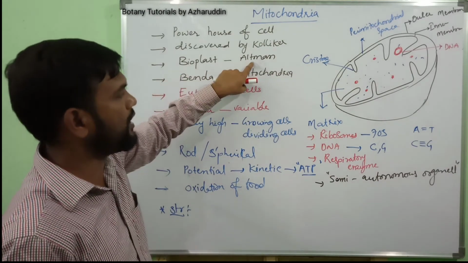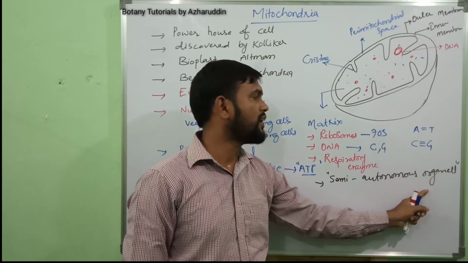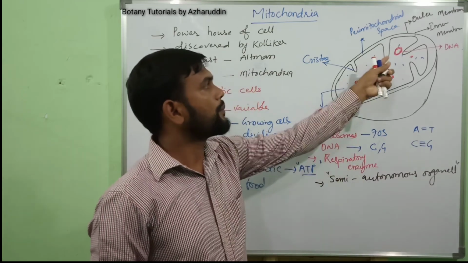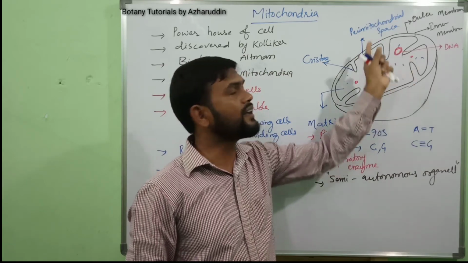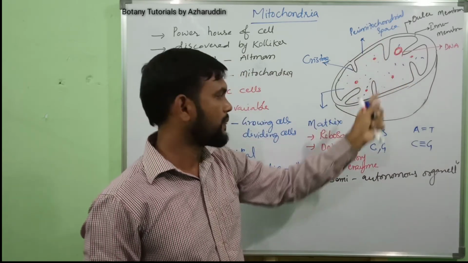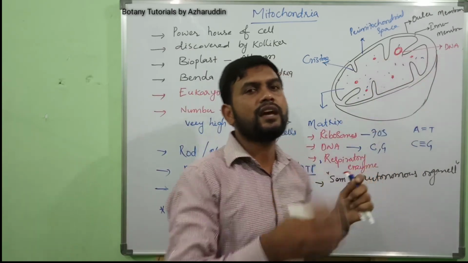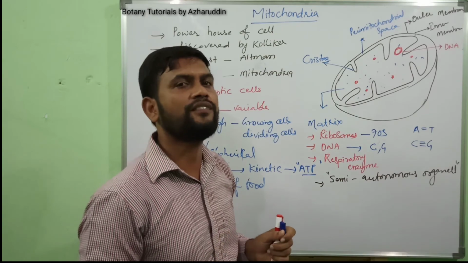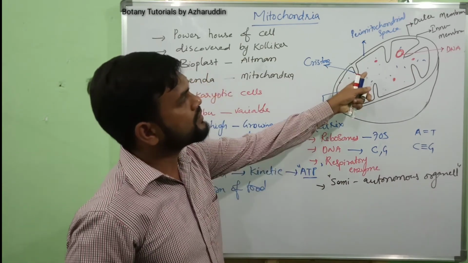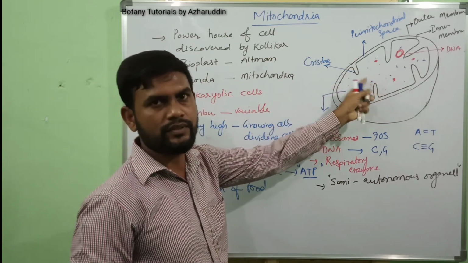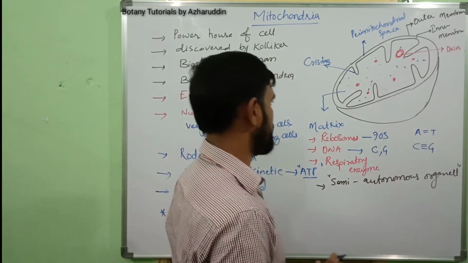Bioblast was given by Altman, and semi-autonomous organelle. Because of the presence of circular DNA, it is self-replicating, and it is also involved in cytoplasmic inheritance. That's why it is called a semi-autonomous organelle.